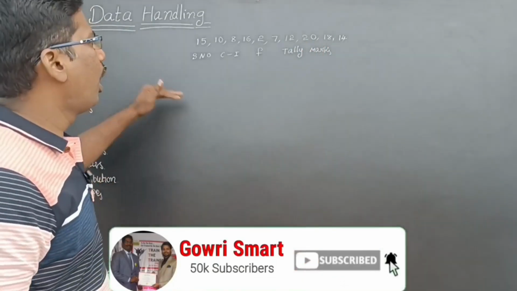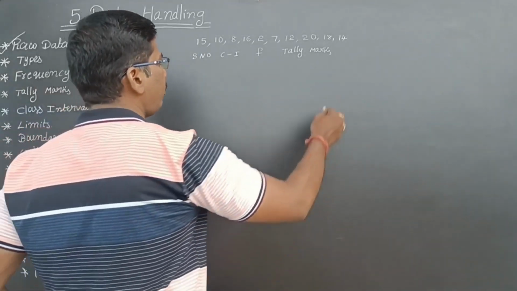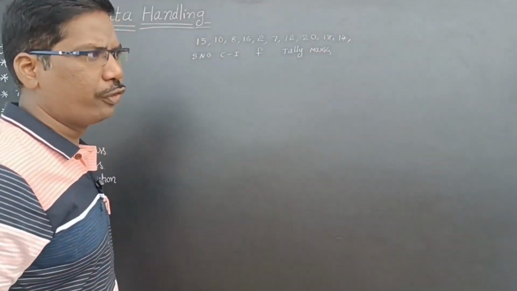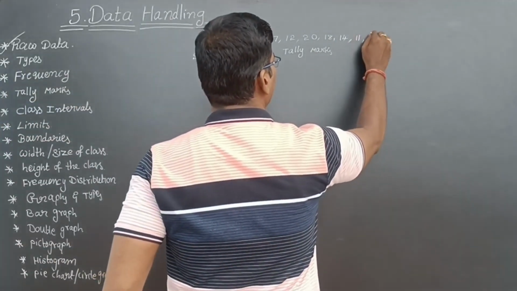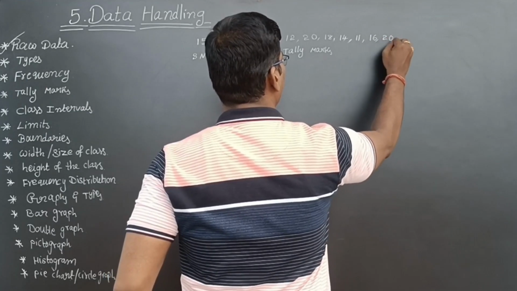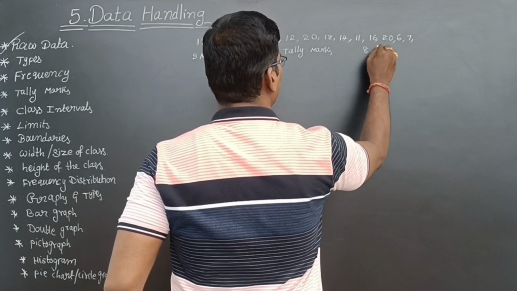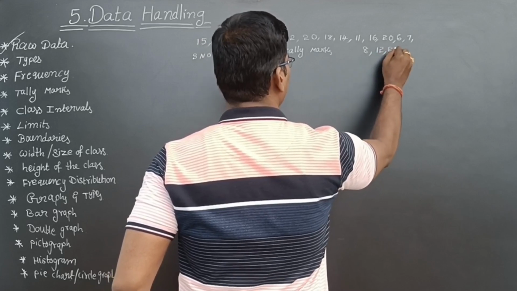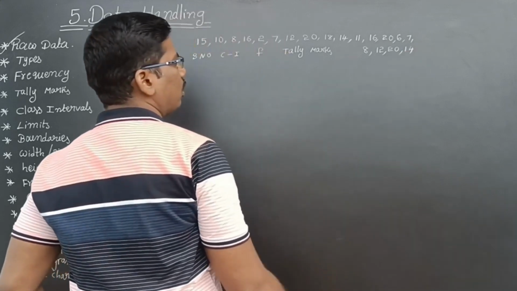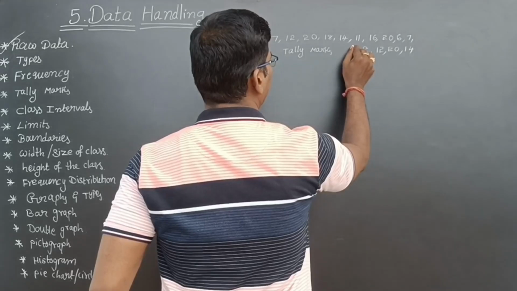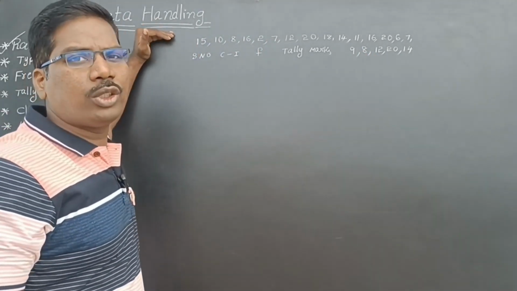For better understanding, I am going to give some more examples, then you can easily understand. Again, I am collecting from 10 more students. So, 11 marks, 16 marks, 20 marks, 6 marks, 7 marks, 8 marks, 12 marks, 20 marks, 14 marks, and one more, 9 marks. So, I am collecting 10 more. Total I have collected 20 students.